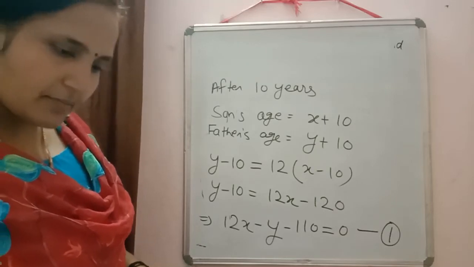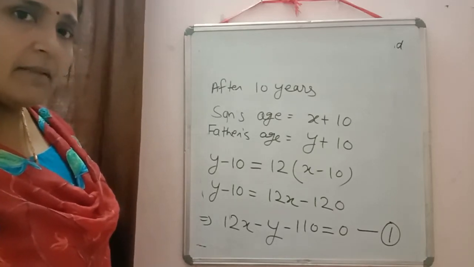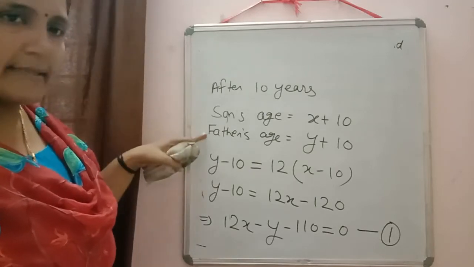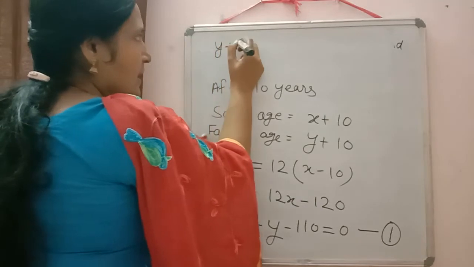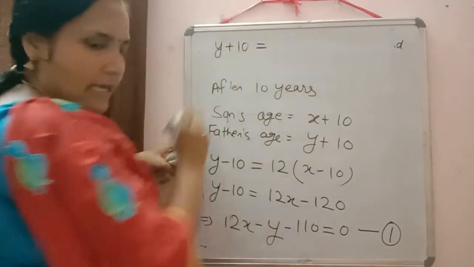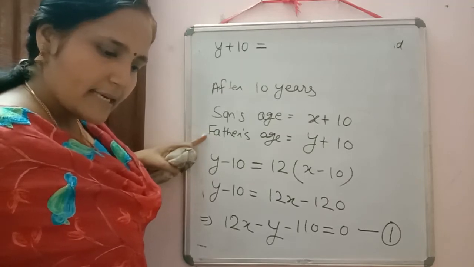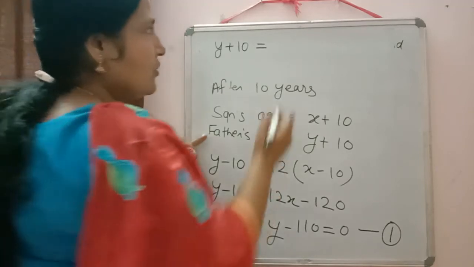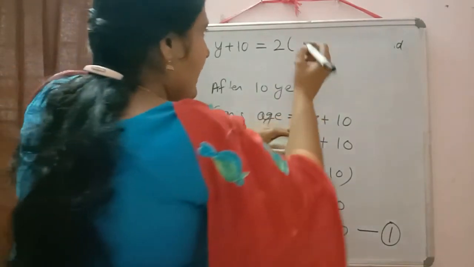Now the information given: 10 years hence he will be, who will be? Father will be. So father's age is y plus 10. Will be means equal to. Will be twice as old as his son. Twice means 2 times, so 2 into son's age, which is x plus 10.